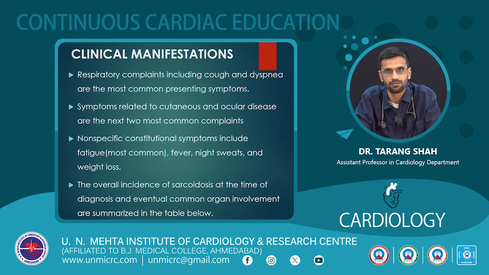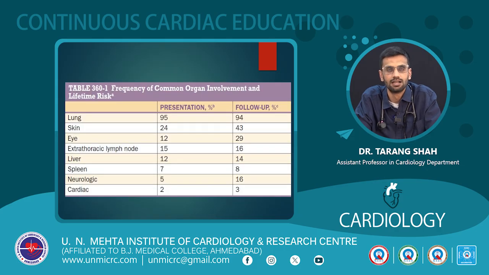The overall incidence of sarcoidosis at the time of diagnosis and eventual common organ involvement are summarized as below in the table. As I said, the lung is the most commonly involved organ, involved in 95% of patients. And if we look down the table, cardiac sarcoidosis is only found in 2 to 5% of patients.